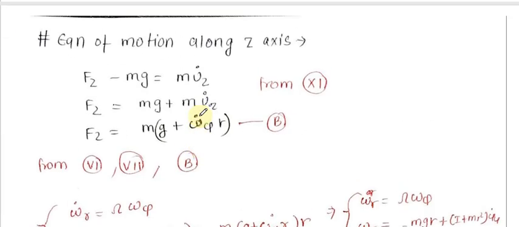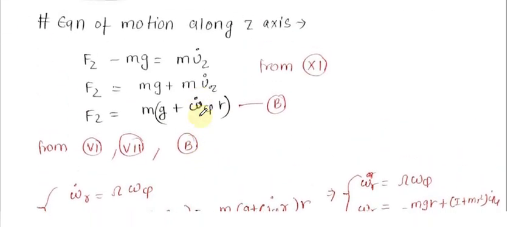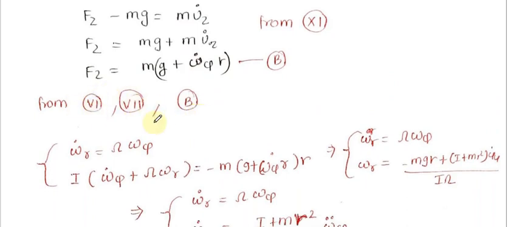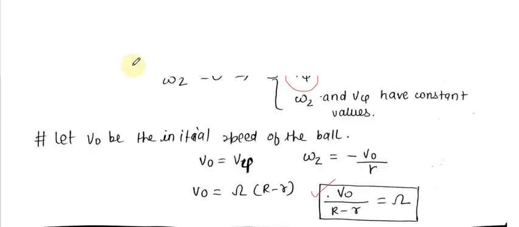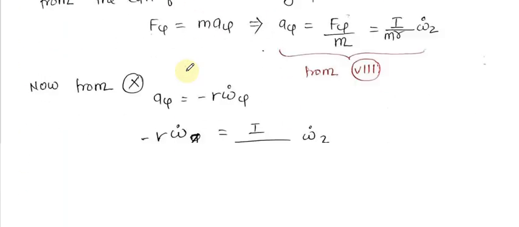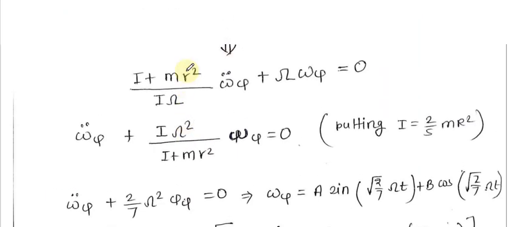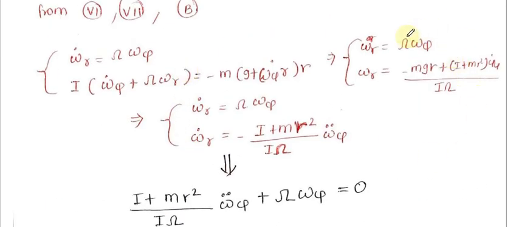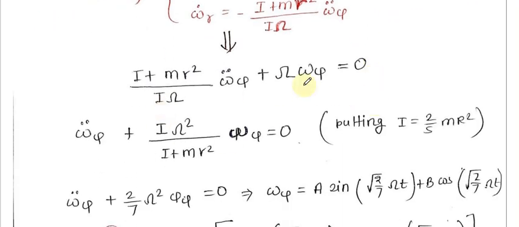Now here I can just say that this is the equation, and once I arrive at the equation for omega r, from the 6th, 7th and b, so this is b. Now, 6th and 7th, students, we have derived that, so we have to use it. So omega dot r is psi omega theta, and here also omega theta. So I will get an equation for omega dot r and also a double differential equation. This is the equation for omega r in terms of omega theta, and omega r in terms of the differential of omega theta. We have both equations, in terms of differential and in simple terms. After doing this, we can get a double differential equation in omega psi.